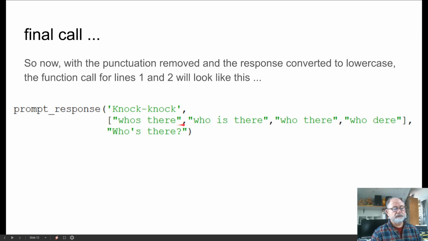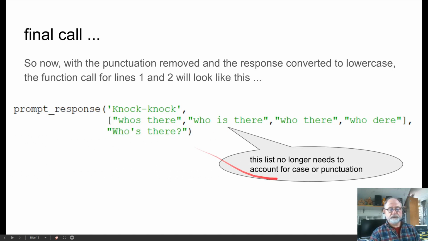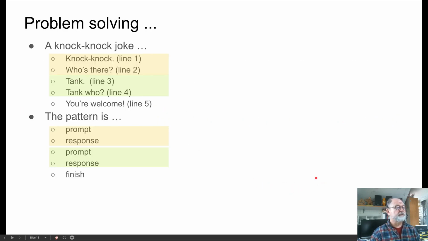There are no capital letters in any of the responses, and there's no punctuation in any of the responses because this list assumes that we've converted to lowercase and that all of the punctuation has been removed. And then who's there is the suggestion. So this list no longer needs to account for case or punctuation.